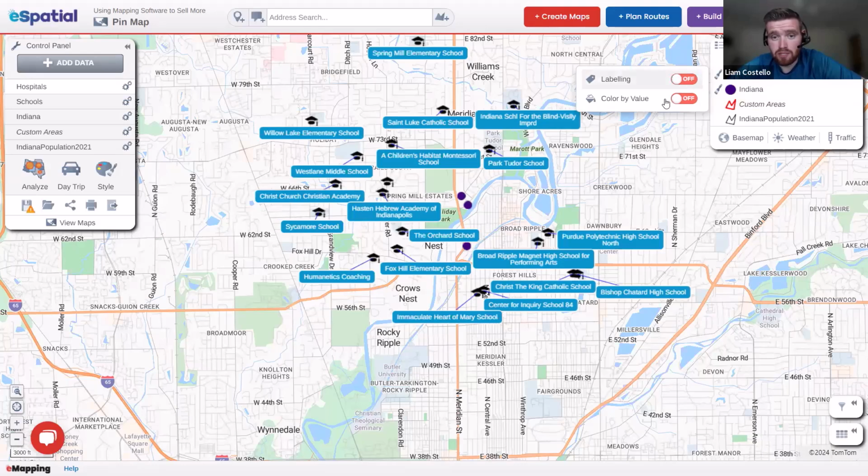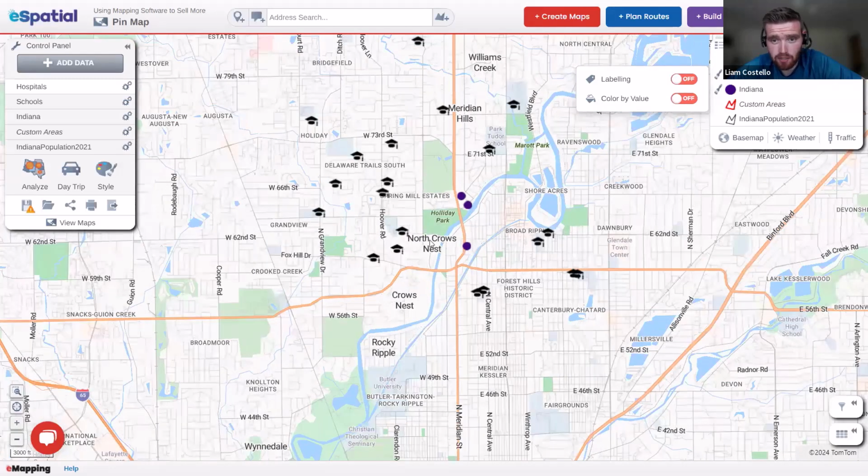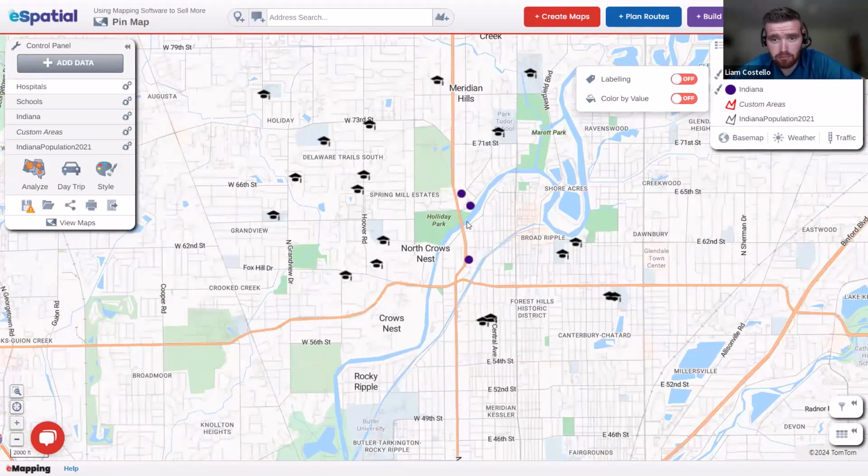These are just simple layers you can add in. And we can also see what recreational facilities are close by, so you can see that there are 5 parks within walking distance of these three properties.